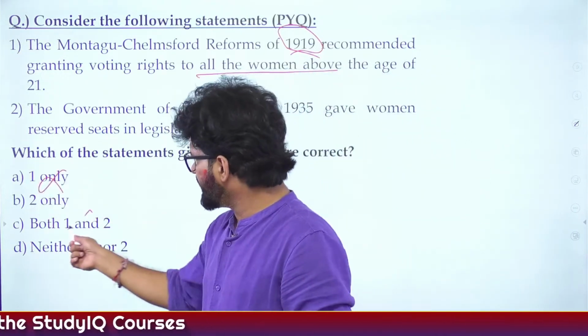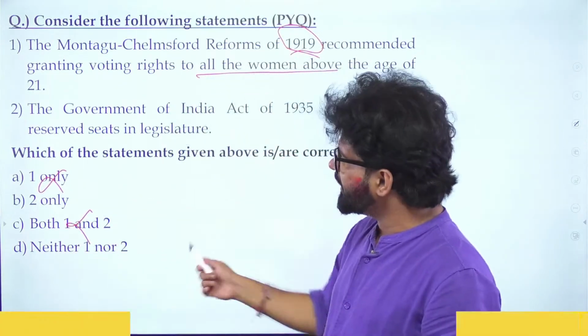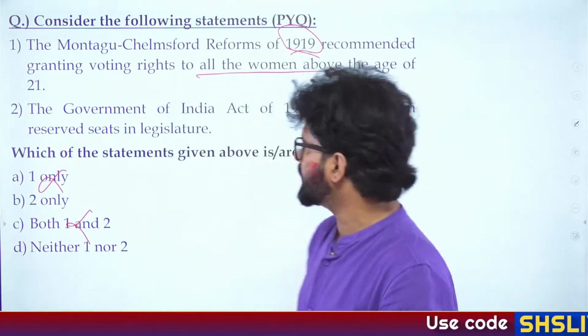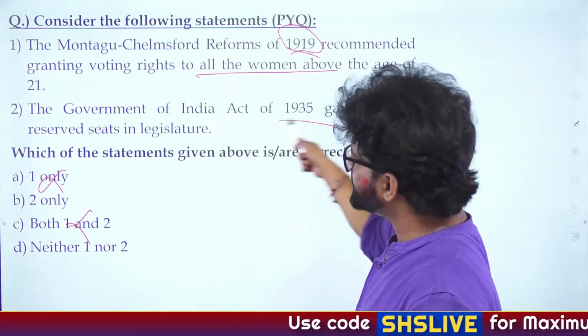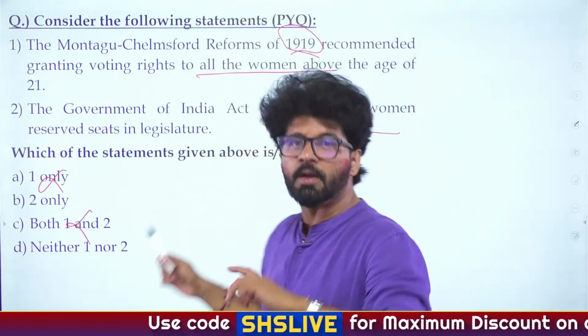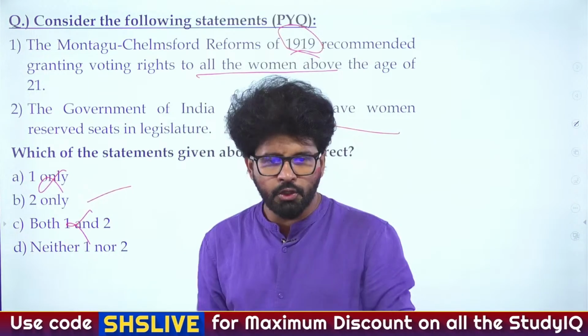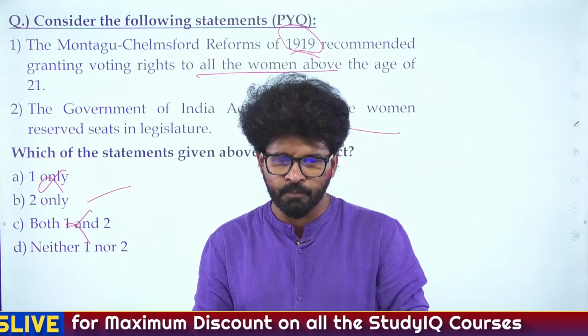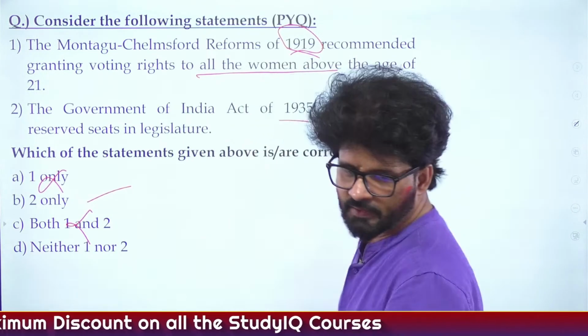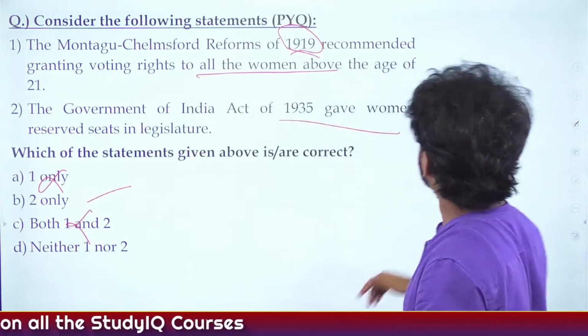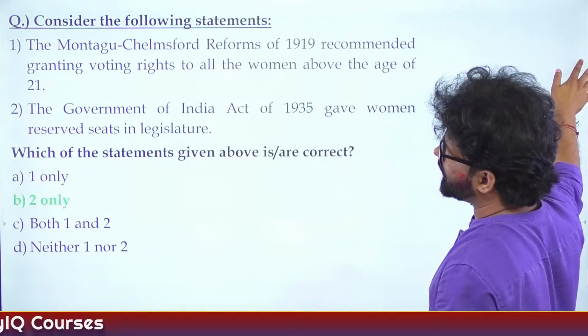Eliminate one. Eliminates A and C. You're left with B and D. 50% probability. Try to attempt those questions. Government of India Act gave women reserved seats in legislature. We have talked about this. Women, depressed classes. So, the answer is B. 2 only. As stated by Anoop, Dark, Samrat and Kritika. Not Kritika. Kritika said D. B is the answer, Kritika.